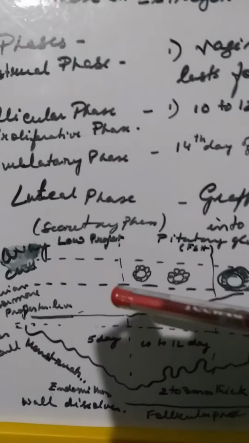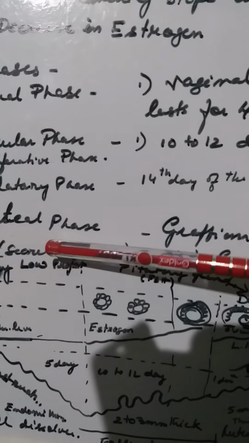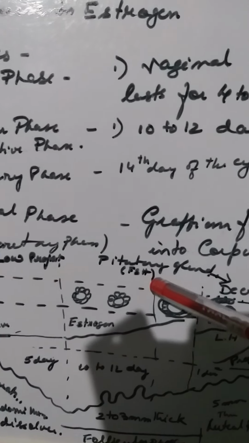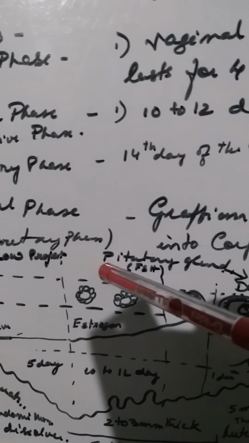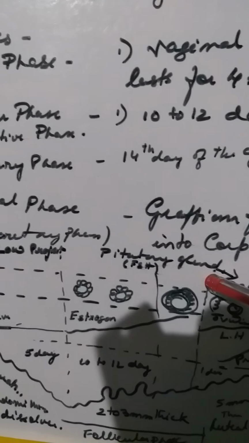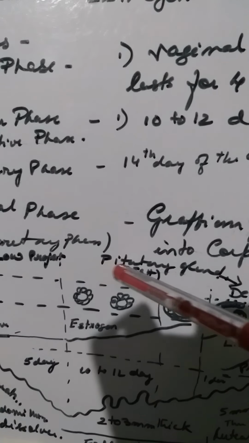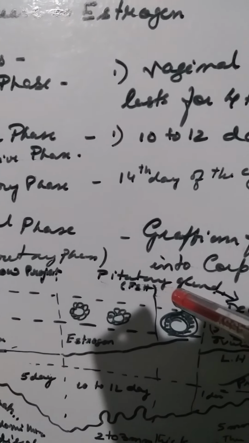Now here, I have categorized. Everything starts, the diagram may not be clear to you. I will give you a picture of the diagram after I finish it. Everything happens from the pituitary gland. So what is the pituitary gland? The pituitary gland is the master gland that stimulates the various hormones.